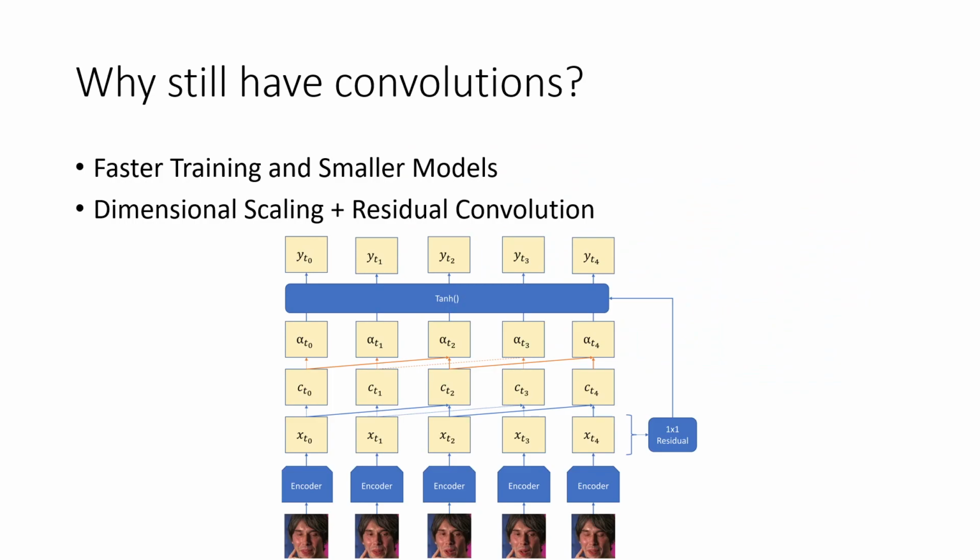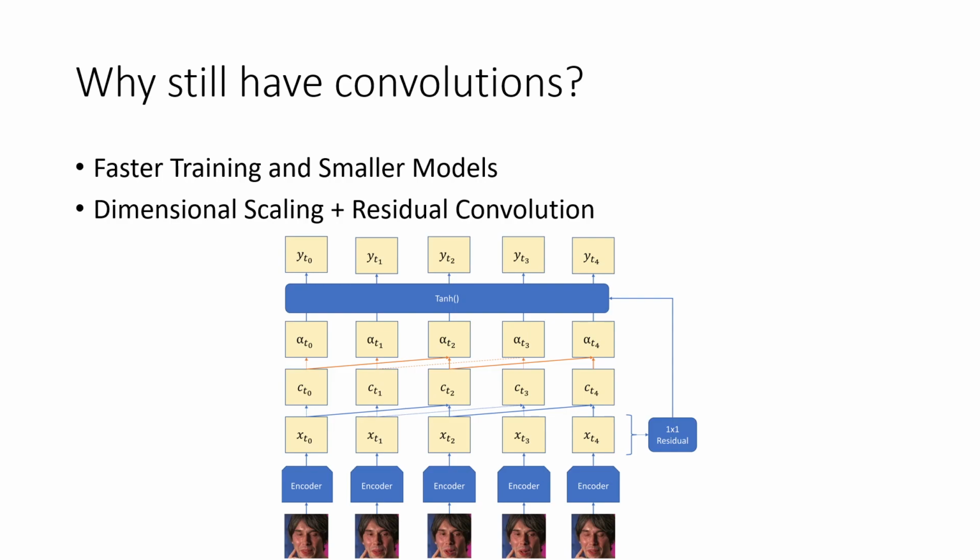Alright, so why still have convolutions? The main benefit is faster training and smaller models. If you have a convolution instead of an attention block, you clearly save some performance cost, and we see that attention will tend towards convolutions based on previous literature. So in the end, we want the best of both worlds, where we don't have so much attention that it becomes a detriment to performance, but we still have the attention mechanism. So this creates a nice balance.